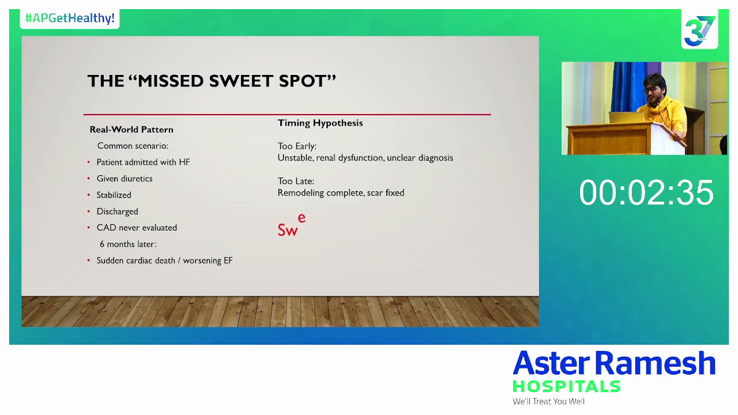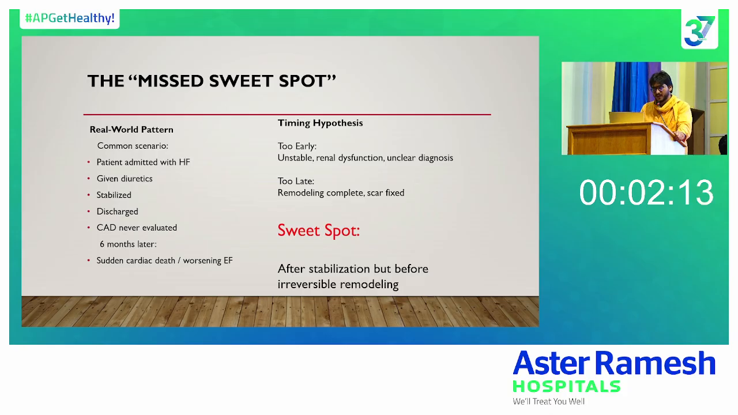Diuretics improve symptoms, oxygen improves saturation, GDMT improves survival, but only revascularization can restore myocardial perfusion when viability is present. If we don't assess viability, we miss the opportunity to reverse the heart failure. So this is the true sweet spot in heart failure management: after stabilization, but before the irreversible remodeling. That's where the sweet spot is, and at that time we need to intervene.